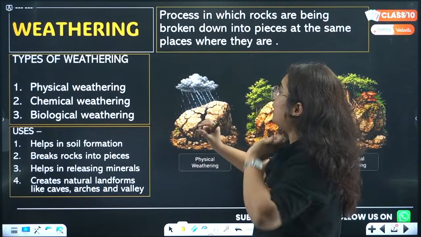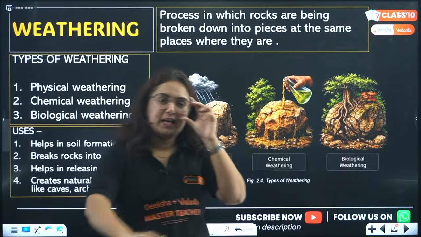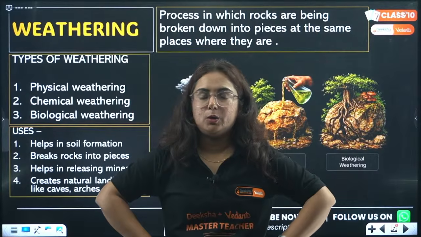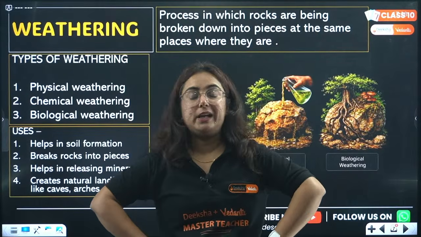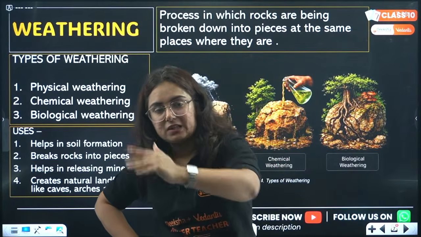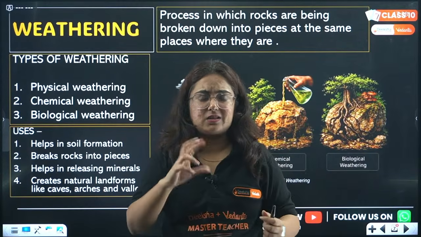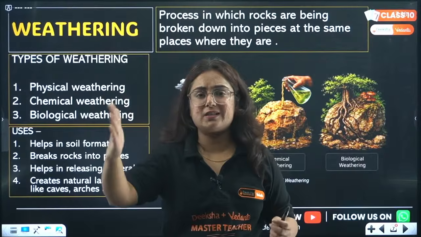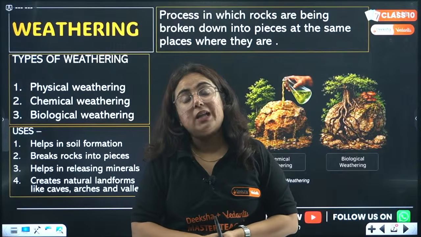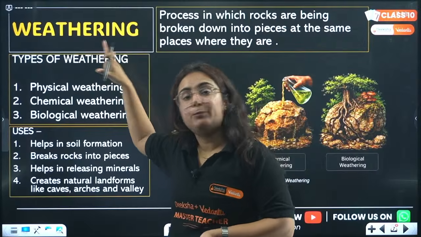Okay, so the first topic is weathering. Now, what is weathering? Pay attention to this. You might have seen some big rocks around you, right? And sometimes when you go back after years and see that rock, you will see some breakage in it, or it is divided into two parts, or there are certain differences from the type of rock you saw earlier. How does that breakage occur? That is actually because of this concept known as weathering.